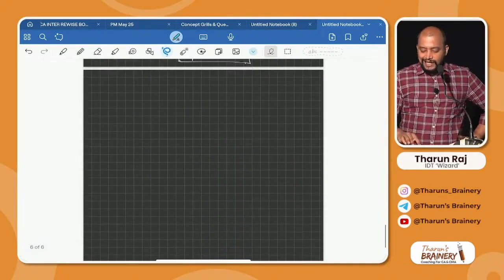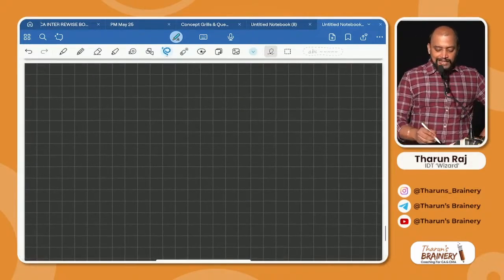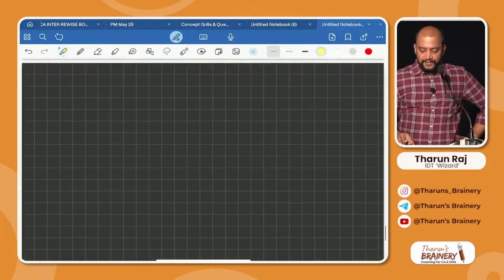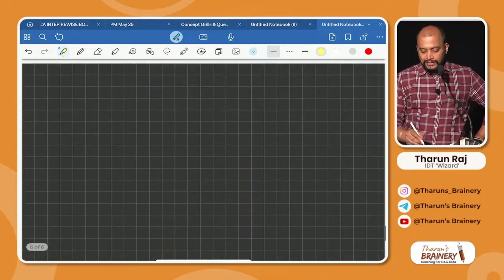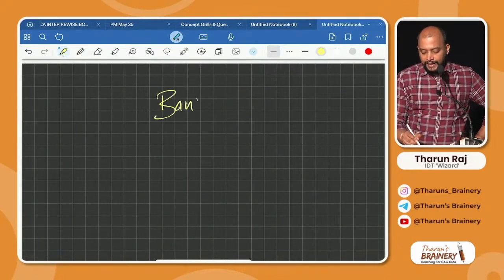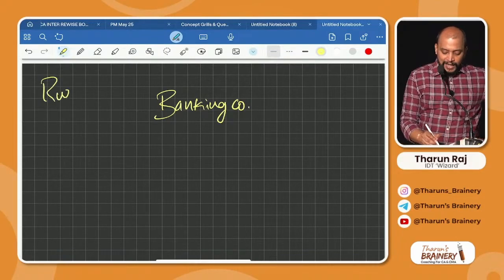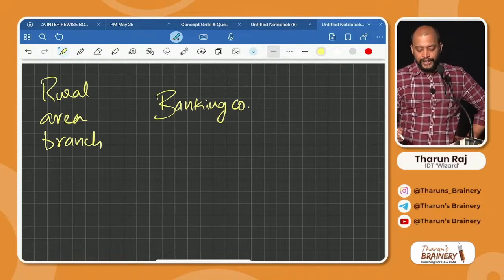Now, let's see another chart. In this chart we are taking the banking company, rural area branch and urban area branch, the same type of chart, but now for business correspondent.